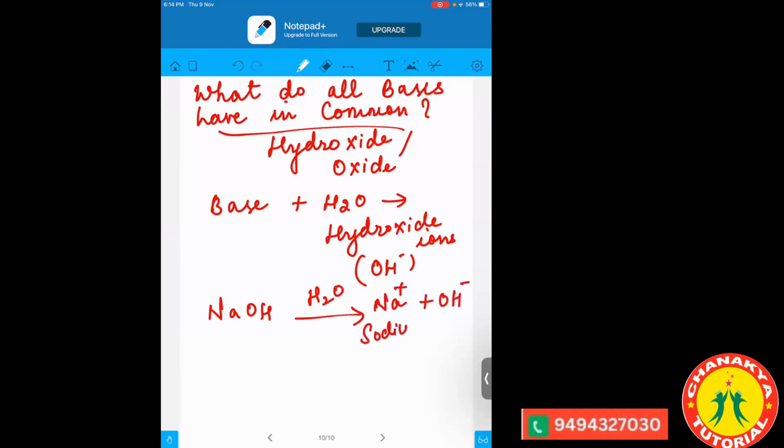So sodium ion and hydroxide ion will be formed. So what they have in common is the hydroxide or the oxide. Whenever a base reacts with or mixes with water, they form the hydroxide ion. Example: NaOH, which forms Na plus and OH minus.